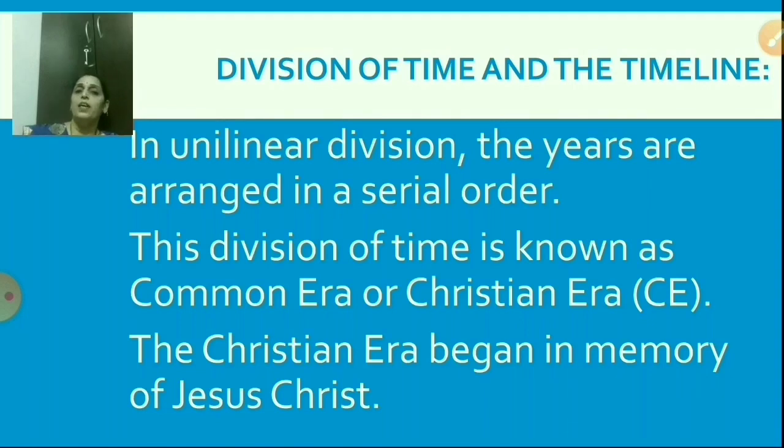This division of time is known as common era or Christian era. And the abbreviation is CE. So, the Christian era began in memory of Jesus Christ. In whose memory? Jesus Christ. The Christian era began in memory of Jesus Christ.